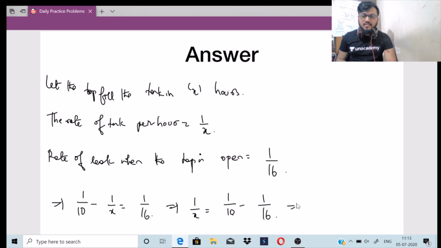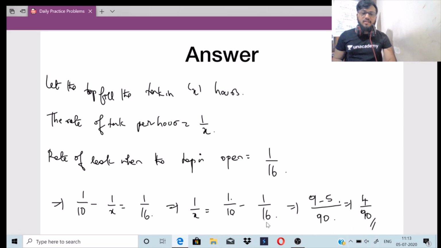10 and 16, the LCM will be 80. 1 by 10 into 8, 1 by 16 into 5. Right? 8 minus 5 by 80. So 3 by 80. So the rate of the leak when the tap is open is 1 by 16.